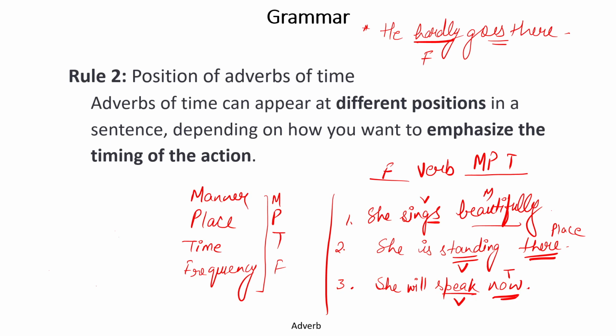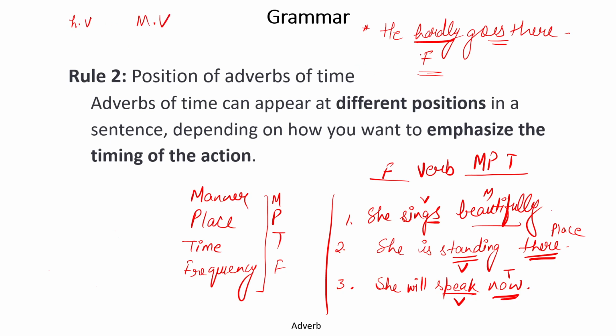But it is not always fine. Why so? The position can be interchanged in some cases. What are these? Let's discuss. But before that, I must say there is a certain rule about frequency adverbs. We do have two types of verb, that is the helping verb and the main verb.